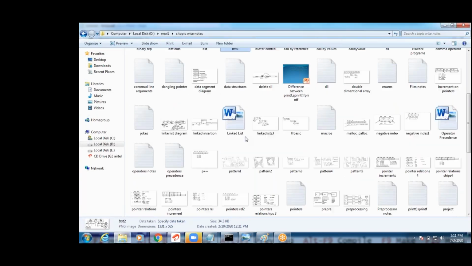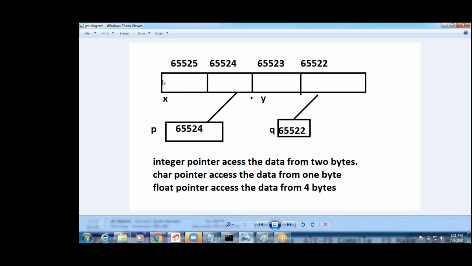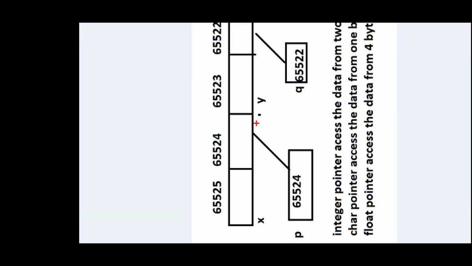Same like this way. I will show you the diagram. Wait a minute, guys. Yeah, like this. For example, this X value is stored horizontal or vertical way, guys. This is 22, 23, 24 and 25.